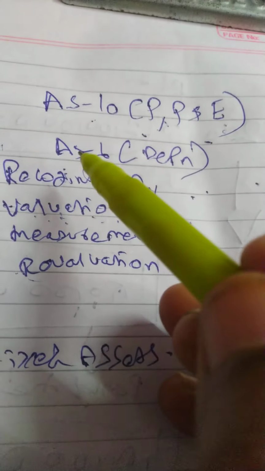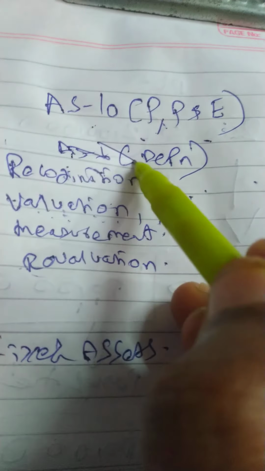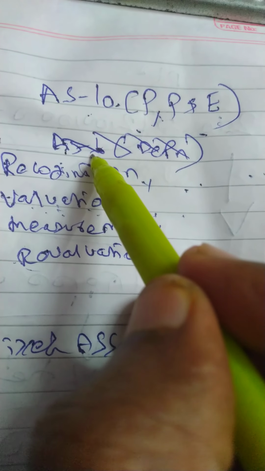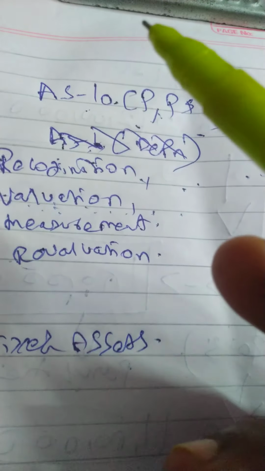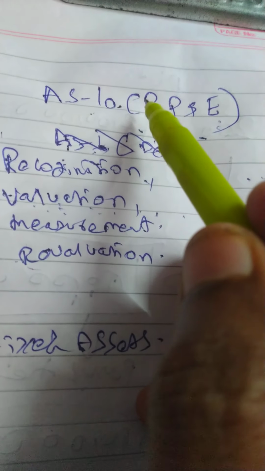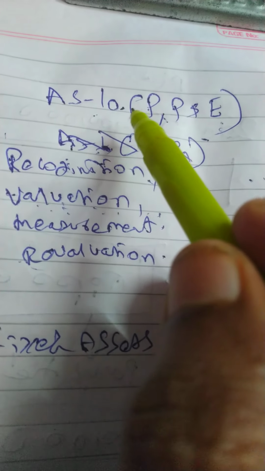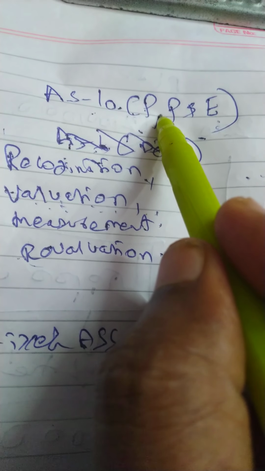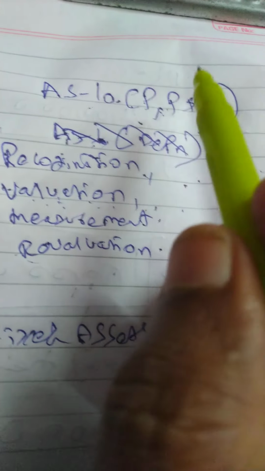That AS6 is eliminated and incorporated along with AS10. So AS10 is related to accounting treatment for assets as well as depreciation.